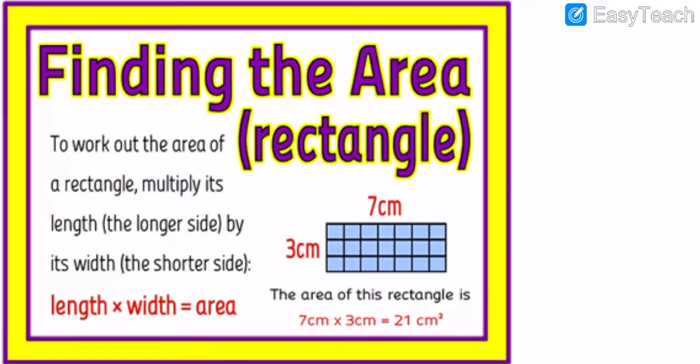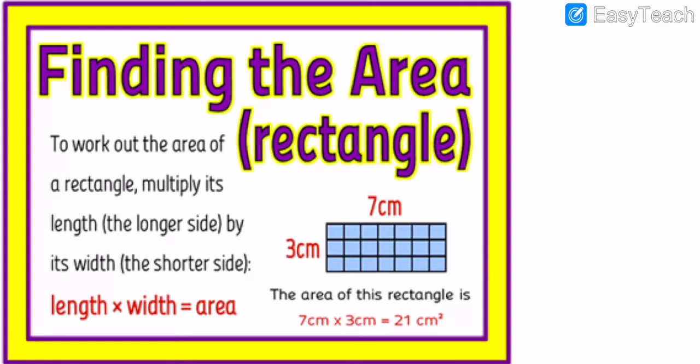Find the area of a rectangle. What is the method for finding the area of a rectangle? To work out the area of a rectangle, multiply its length, the longer side, by its width, the shorter side. Got my points, my dear students all? The area of a rectangle is length multiplied by width.